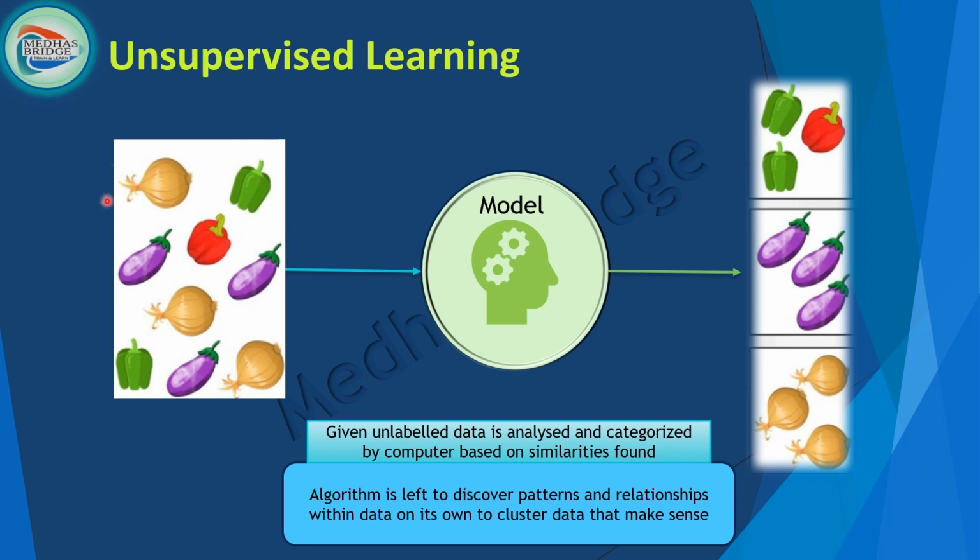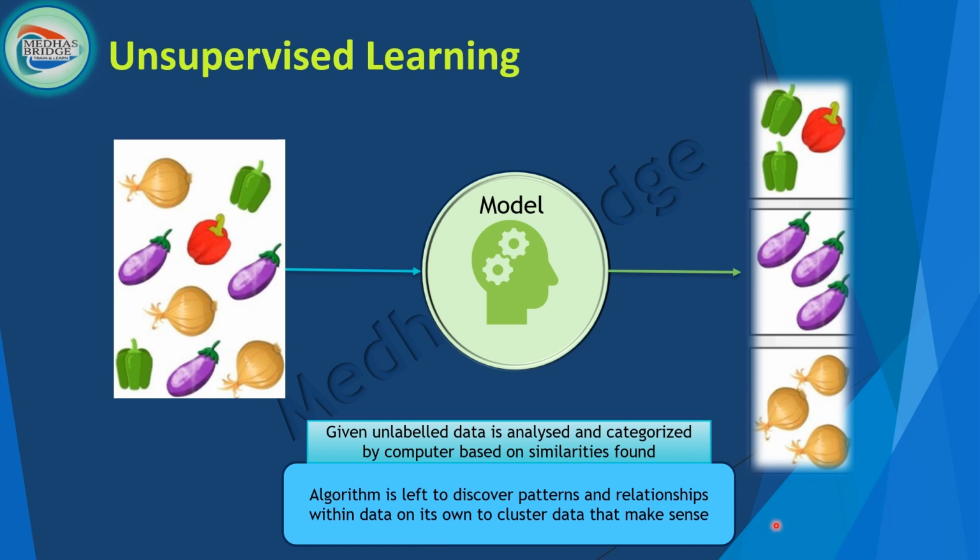So in this instance, I can see this input data is now clustered into 3 groups based on their similarities. This type of learning is called unsupervised learning. The algorithm is left to discover patterns and relationships within the data on its own to cluster data in a way that makes sense for us, right?